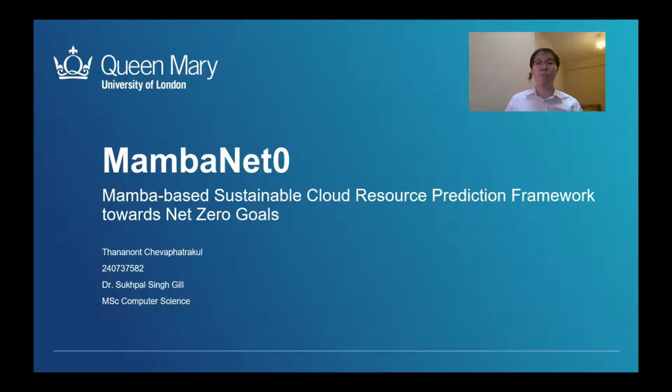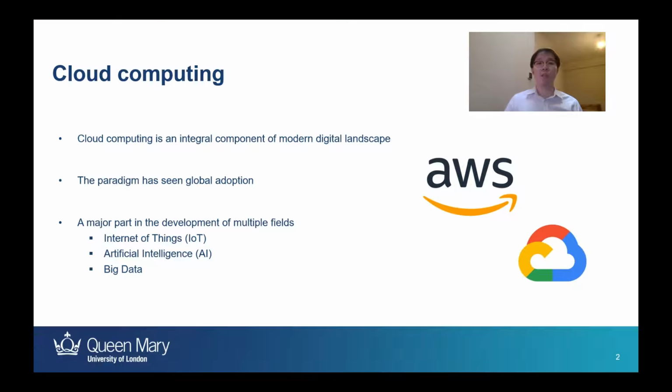I am Tananon Jewapatharakun, a Master Computer Science student under the supervision of Dr. Supao Singh Gill. The topic of my research is MambaNet0, a Mamba-based sustainable cloud resource prediction framework towards net zero goals. In today's landscape, cloud computing has cemented itself as an integral component in today's digital landscape.